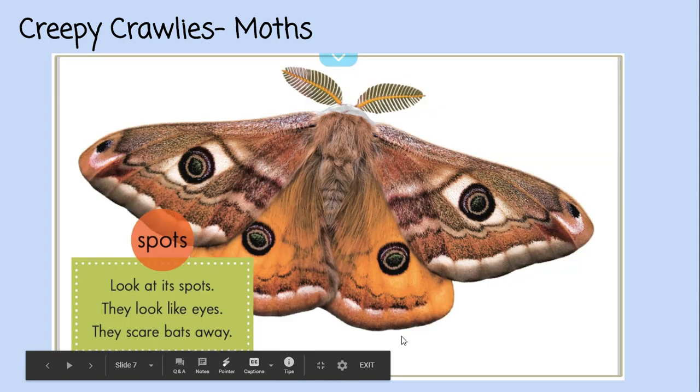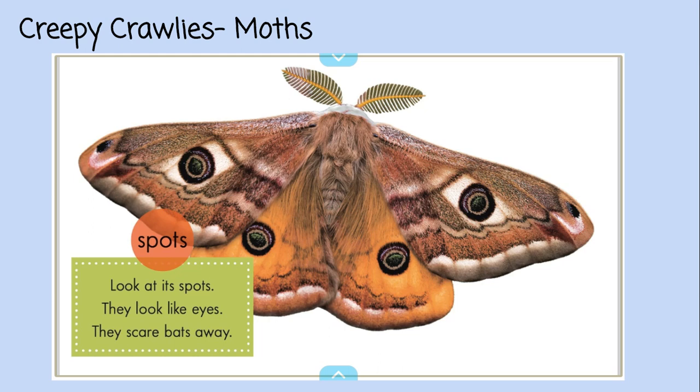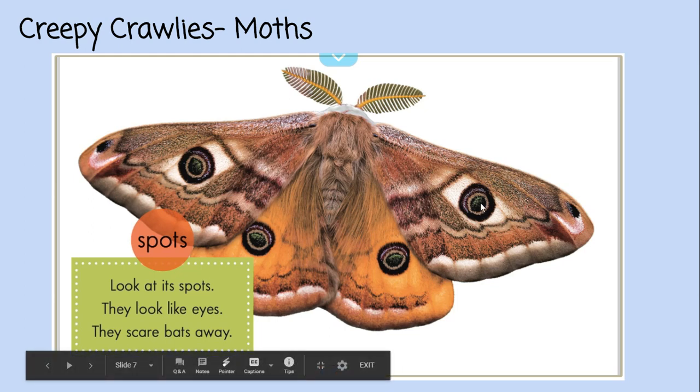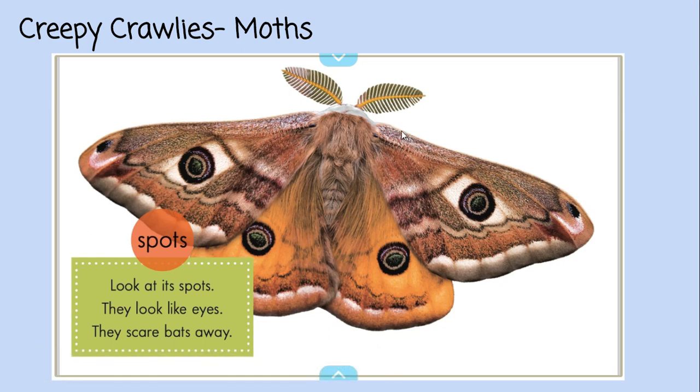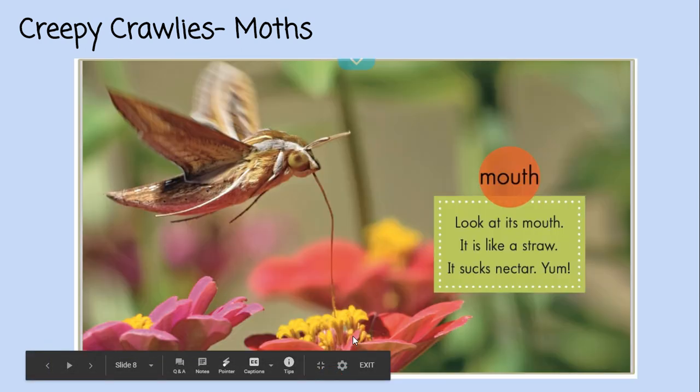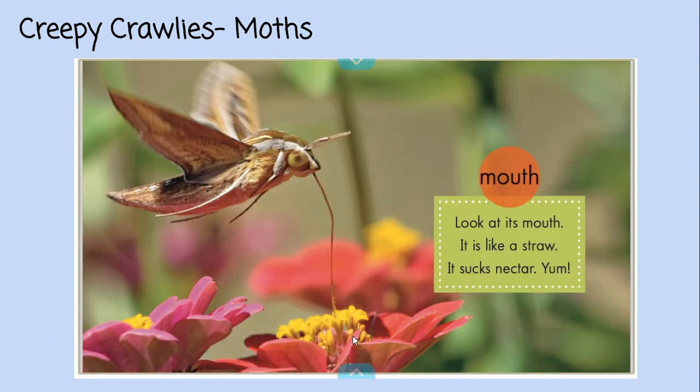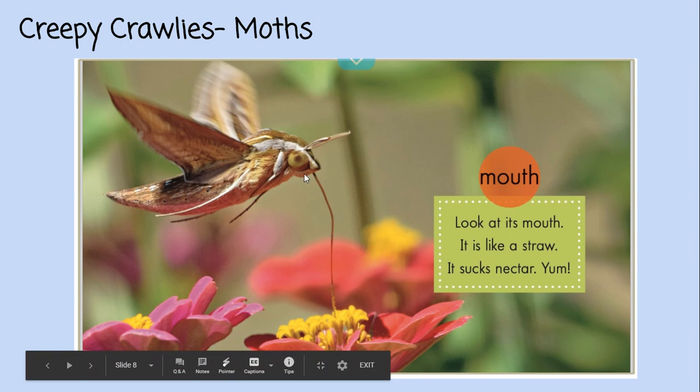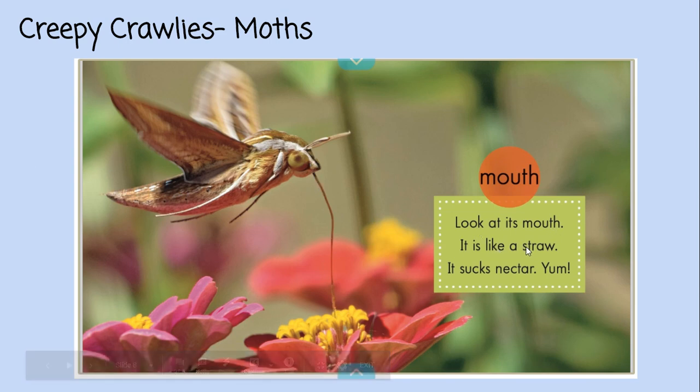Let's continue. Creepy crawlies. Spots. Look at the spots. They look like eyes. They scare bats away. That's so cool. If you look at this moth, it looks like it has eyes on its back, and it scares bats away. They're predators. So cool. Mouth. Ooh, we learned about this. What is this called that comes right out, and butterflies have it too? Anybody remember? You're right, the proboscis. Look at its mouth. It's like a straw. It sucks nectar. Yum.